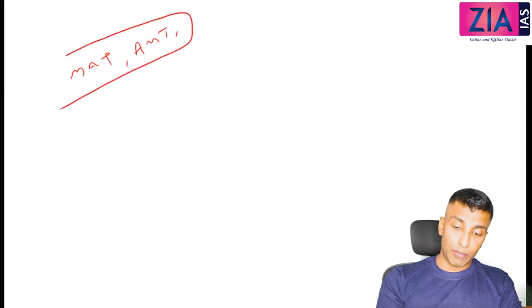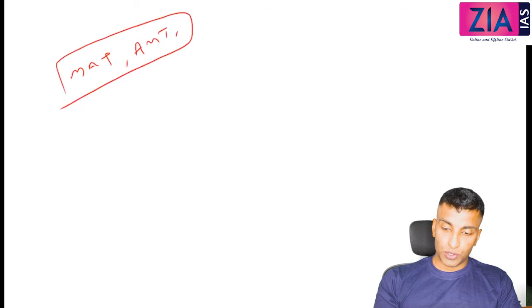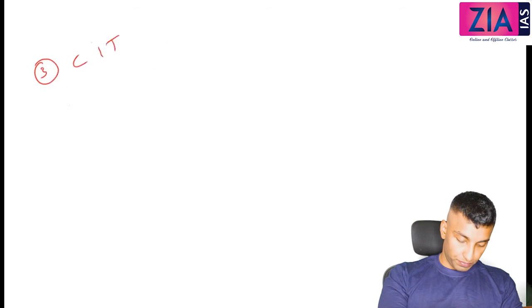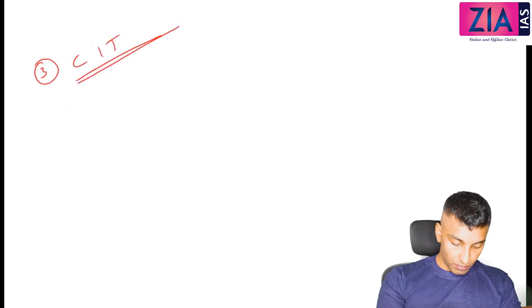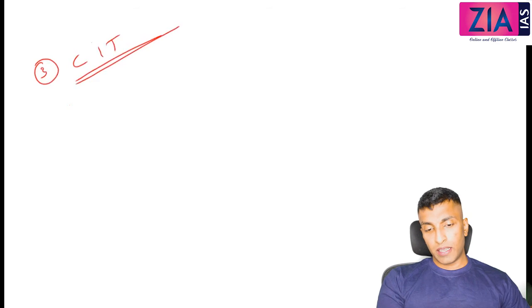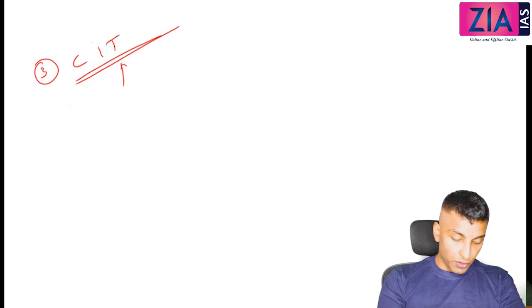So another example of presumptive tax is MAT, minimum alternate tax. I'm going to discuss this MAT, AMT, alternate minimum tax, surcharge, etc. All these are examples of presumptive tax. I will discuss these two just now. Third one, you write corporate income tax. It will be the tax which is imposed on the firms.